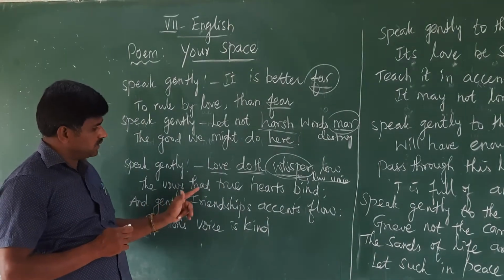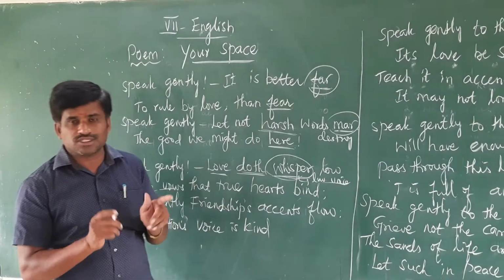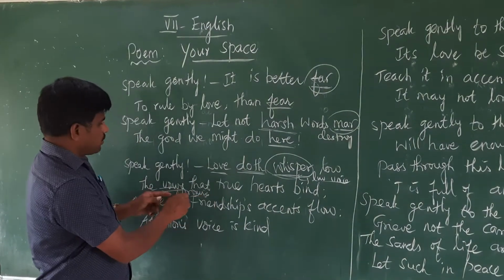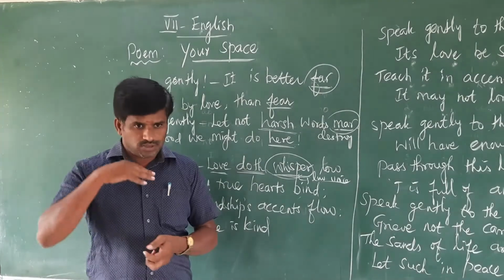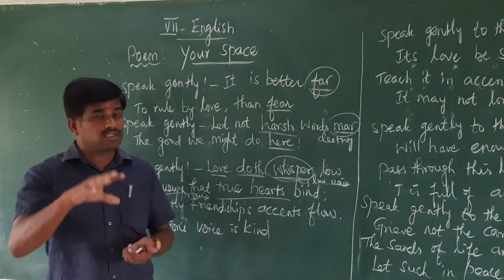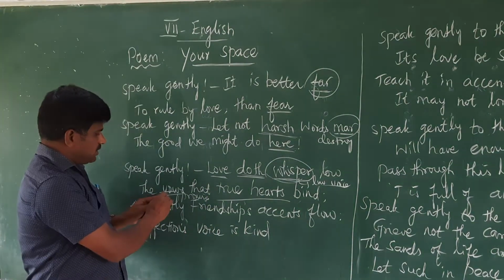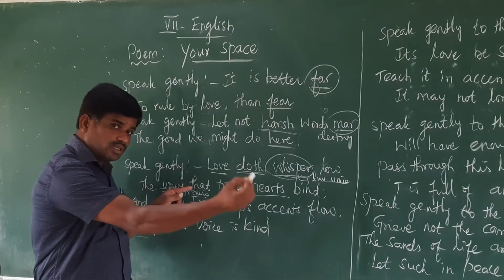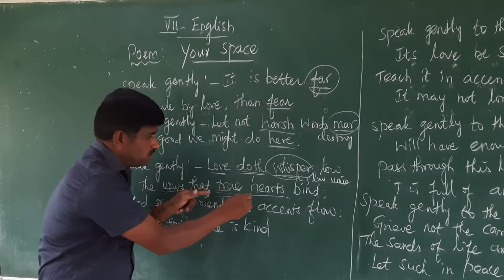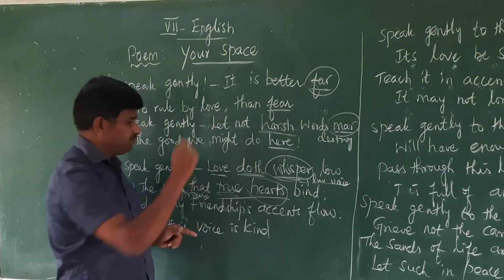Second, the oaths that two hearts bind. What is that? The oaths. Here the meaning of oaths is promises. The promises that two hearts bind. Suppose we are giving a promise to the other. There should be two hearts in that. The promises should come from our heart. Then only the promises could be satisfied. So the oaths, the promises we are giving to others, should be true. When the promise is true, when it comes from our heart, then only it gives bonding. That's what is given, true hearts bind.